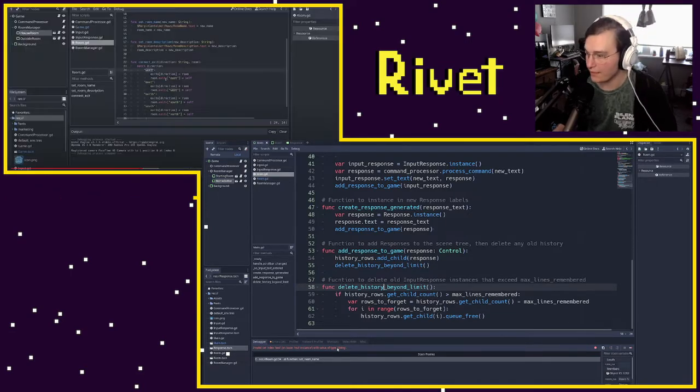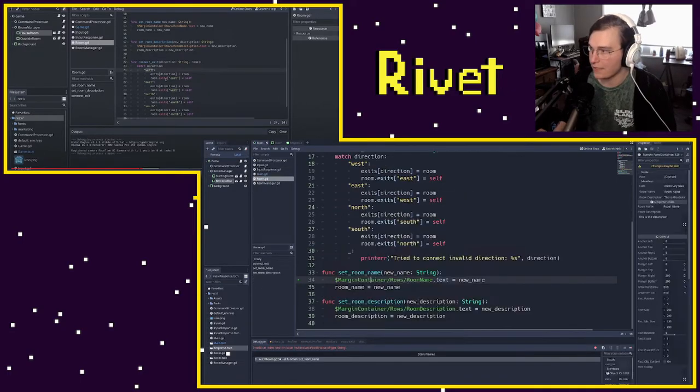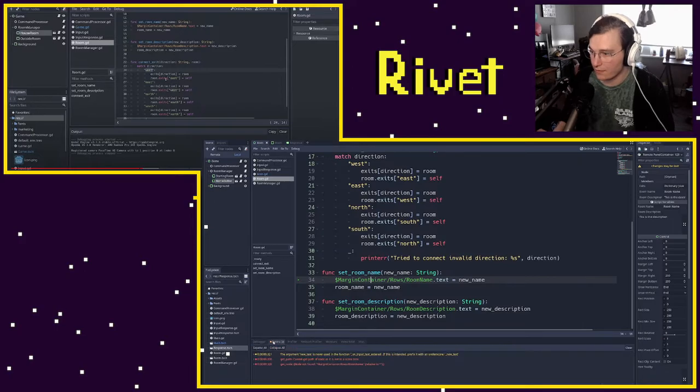I feel like there's an error, and because I can't test the game, it crashes. The argument new text is never used in the function.